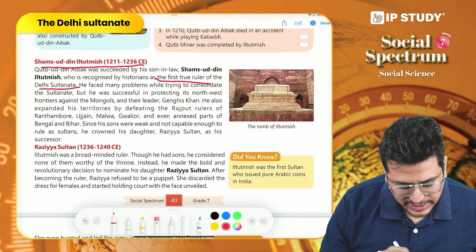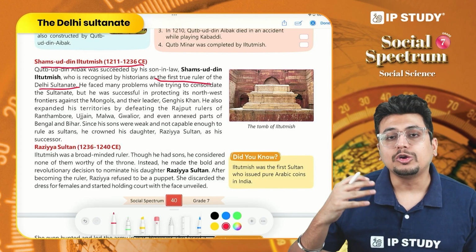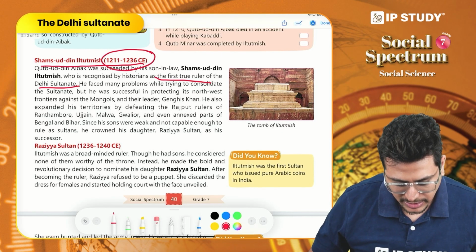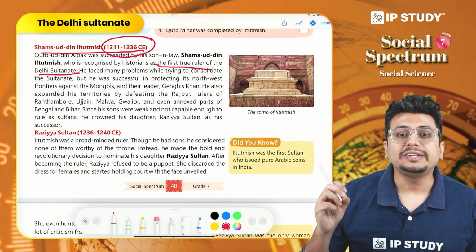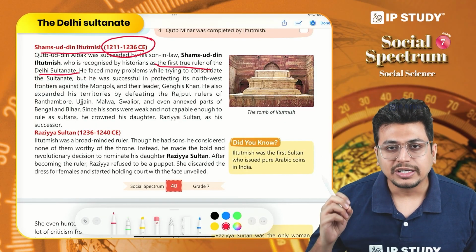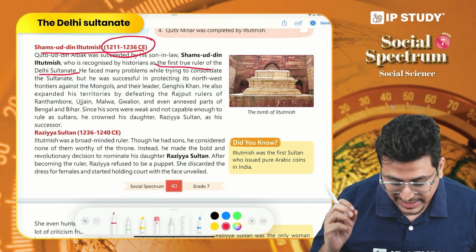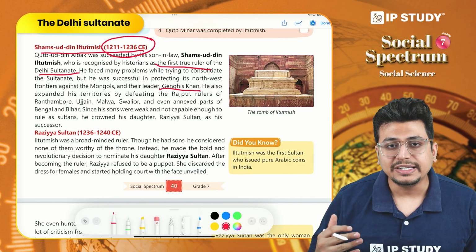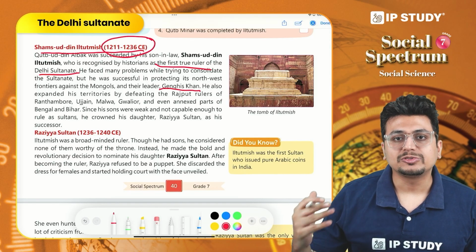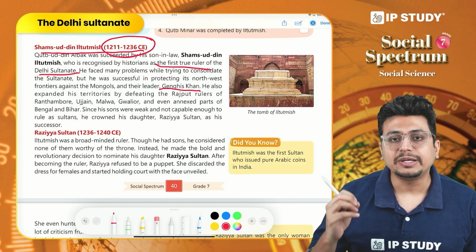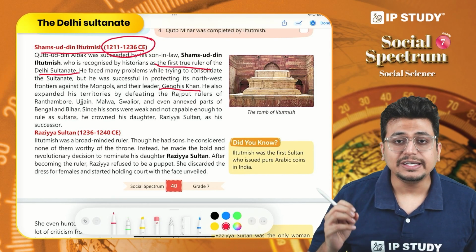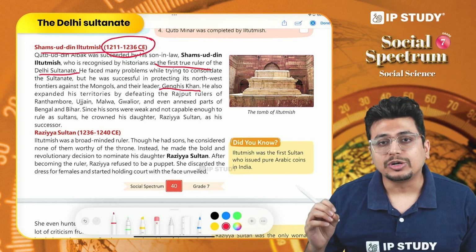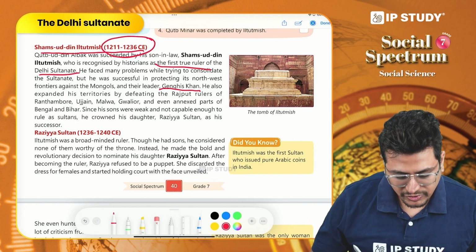slave dynasty because he was the one who ruled for a longer period of time. We see almost 25 years of time period. He was also able to defend the territory against the Mongol invasion. Now Genghis Khan is one name in history who is associated with great brutality. The way he attacked many parts of the world, we see he did that with great brutality, but Iltutmish and his army was able to protect the borders from his invasion. So that is one of his achievements.